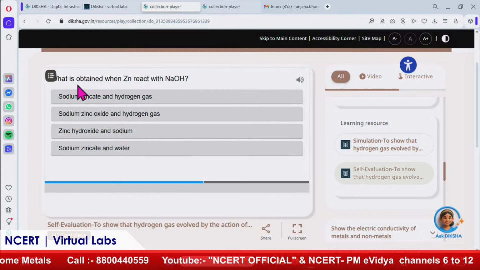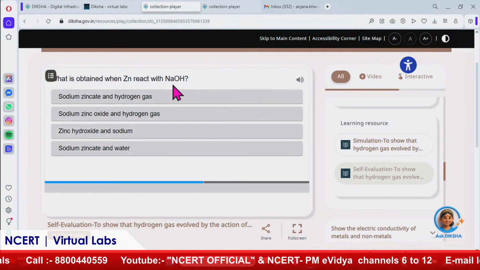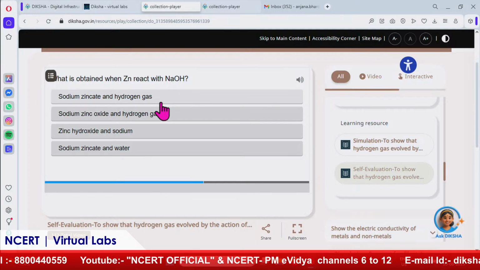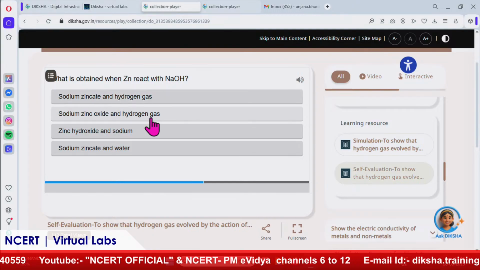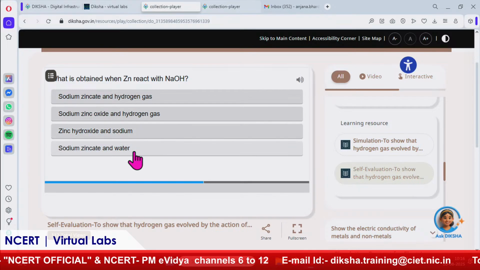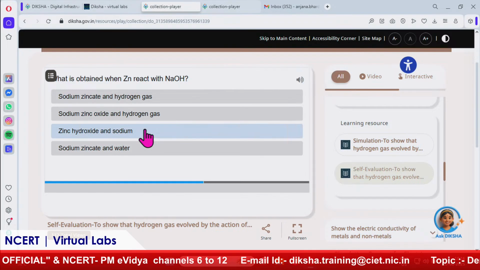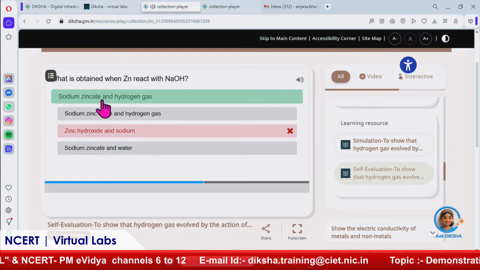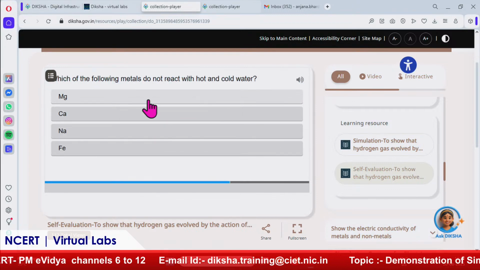Nice. What is obtained when zinc reacts with NaOH, sodium hydroxide? Sodium zinc oxide and hydrogen gas, sodium zinc hydroxide, or sodium zincate and water? We can select any. Now it's showing that sodium zincate and hydrogen gas is the correct one.